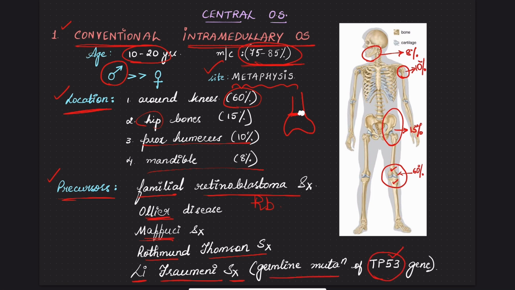I repeat once again, there are certain precursors that lead to the development of conventional osteosarcomas. These are associated with all the named syndromes: firstly familial retinoblastoma syndrome, second Ollier disease, third Maffucci syndrome, fourthly Rothmund-Thomson syndrome, fifthly Li-Fraumeni syndrome, in which there is a germline mutation of the TP53 gene.